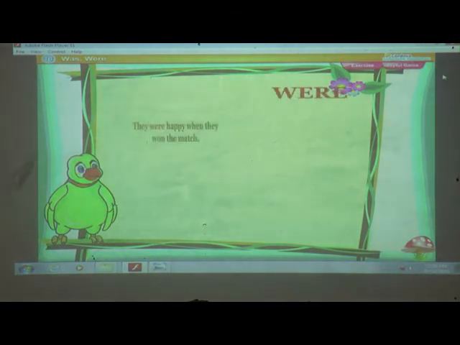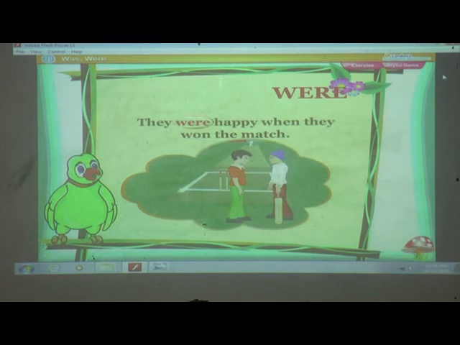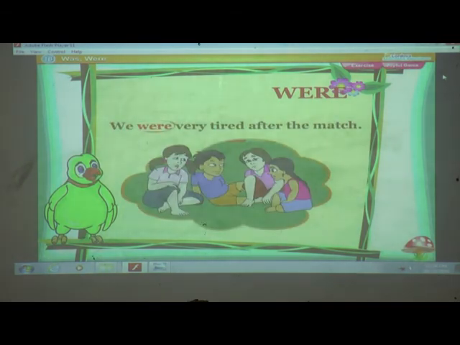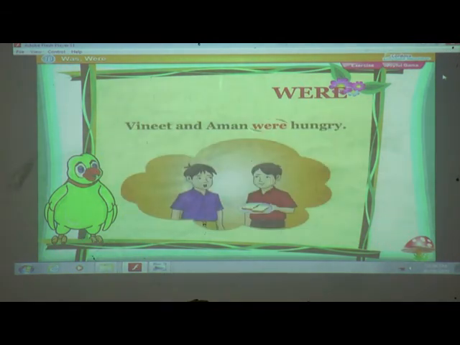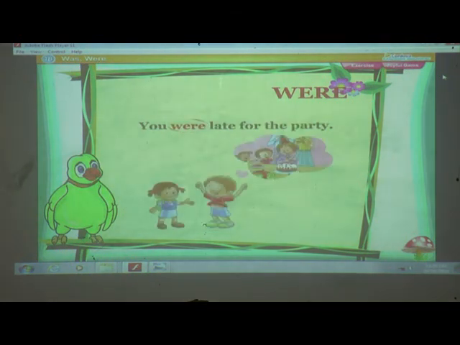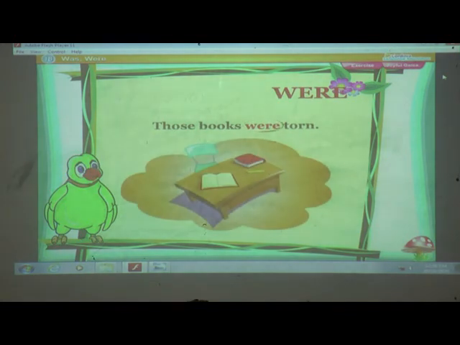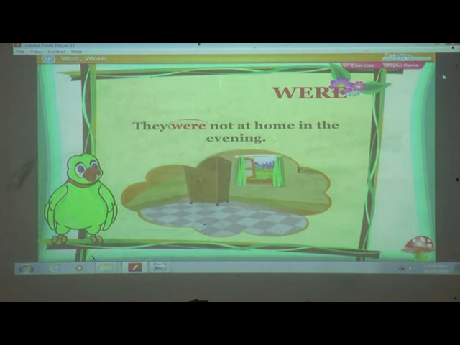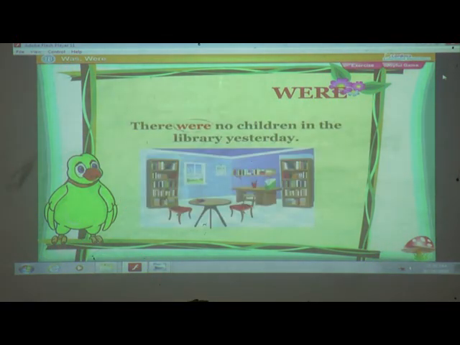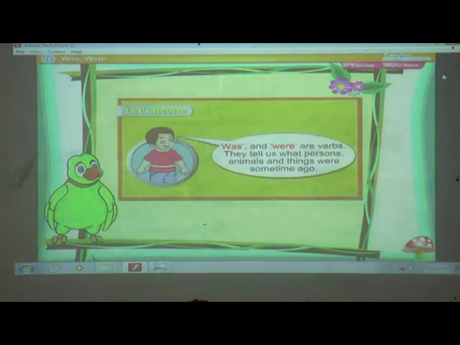Were. They were happy when they won the match. We were very tired after the match. Winnie and Anu were hungry. You were late for the party. Those books were torn. They were not at home in the evening. There were no children in the library yesterday. Let's revise. Was and were are verbs. They tell us what persons, animals and things were some time ago.